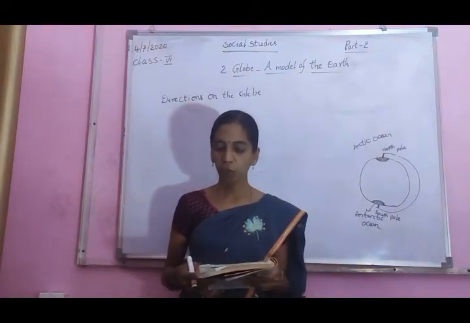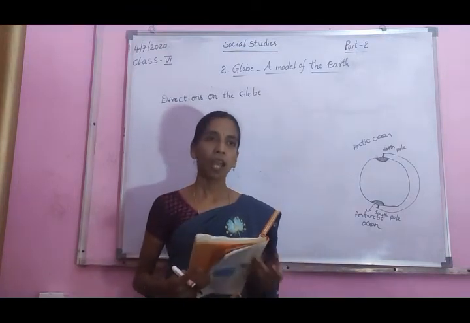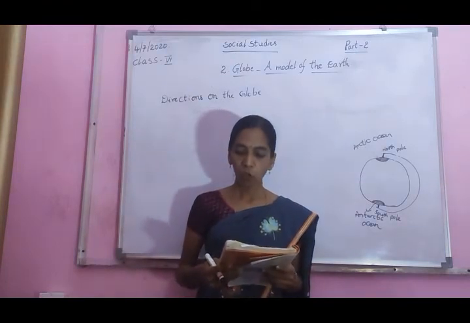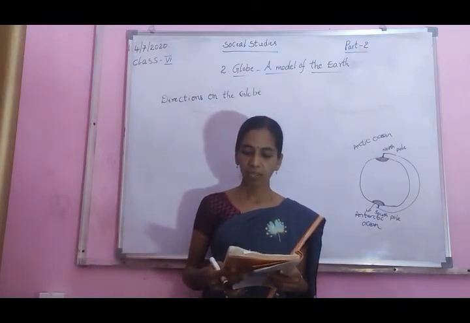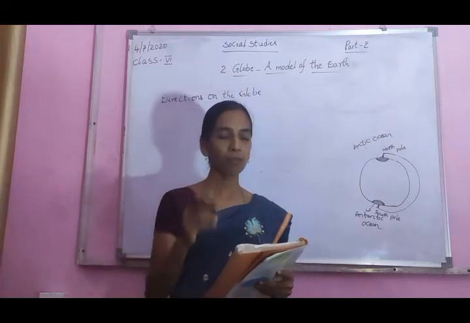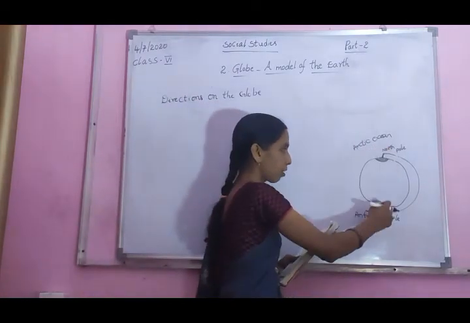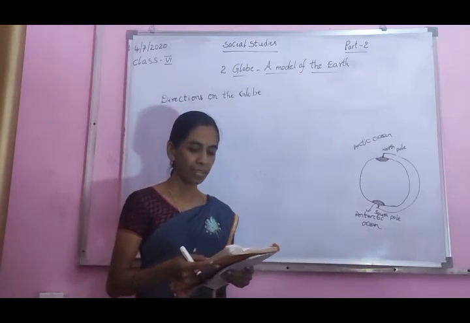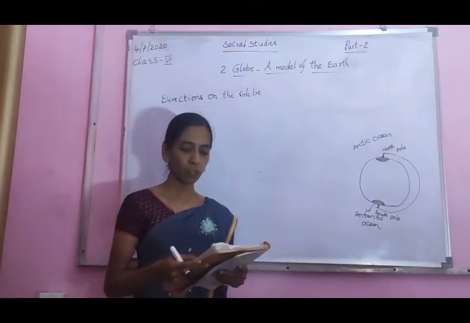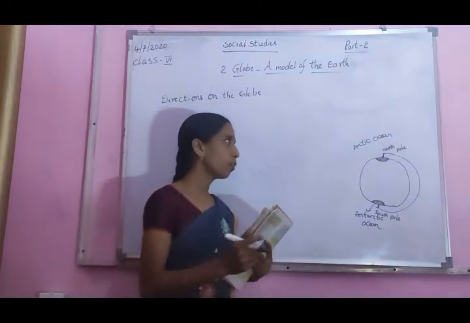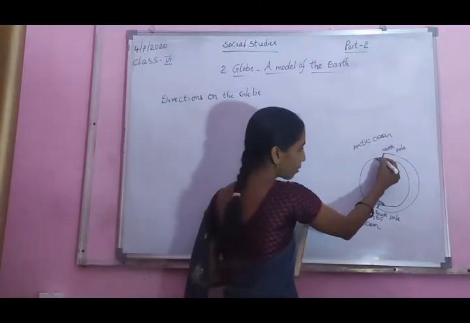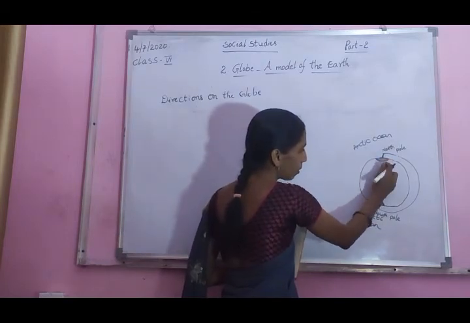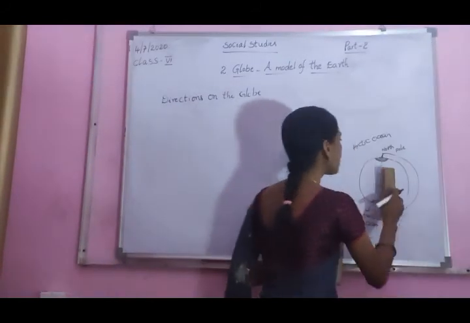You have observed the poles on the globe. The 2 poles you can observe. They are the 2 points on the opposite ends of the earth, north pole and south pole. If you draw an imaginary line connecting the two poles passing through the interior of the earth, you can join the two poles. This is an imaginary line. What is this? This is an imaginary line.